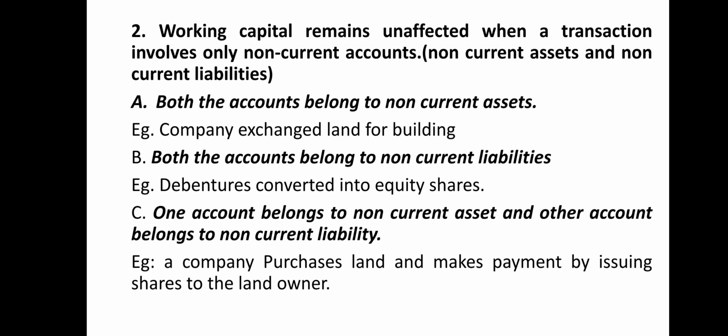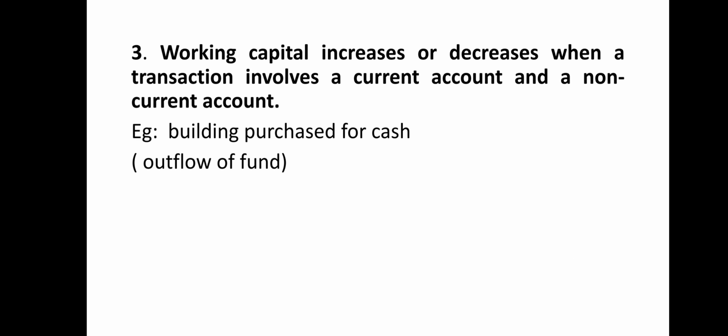So now the first rule is that working capital remains unaffected when a transaction involves only current accounts. So if there are current accounts in both the debit and credit side, and if there are non-current accounts, that is rule number 2, in both the debit and credit aspect, then there will be no change in the working capital.